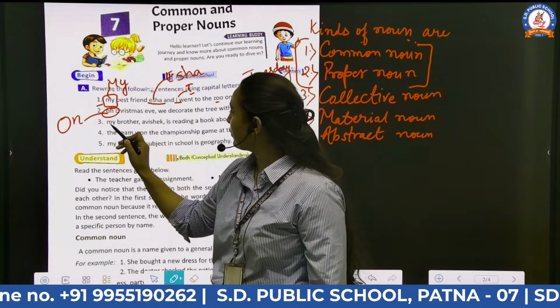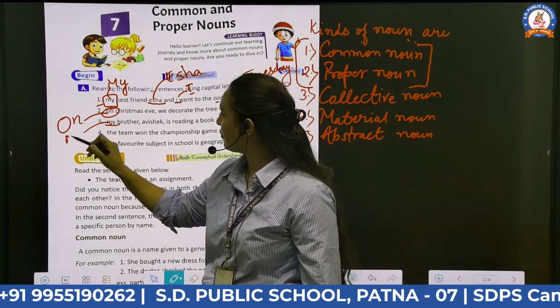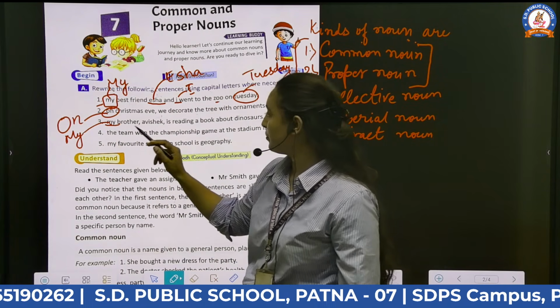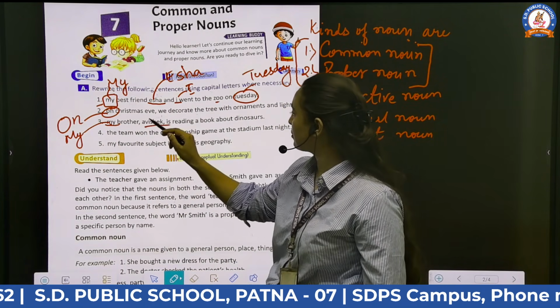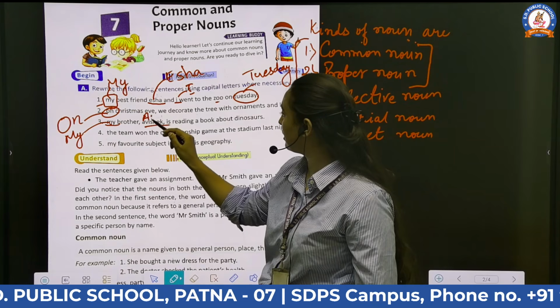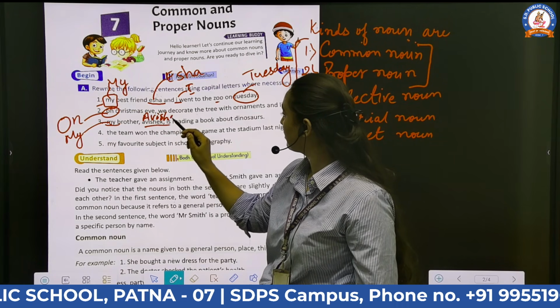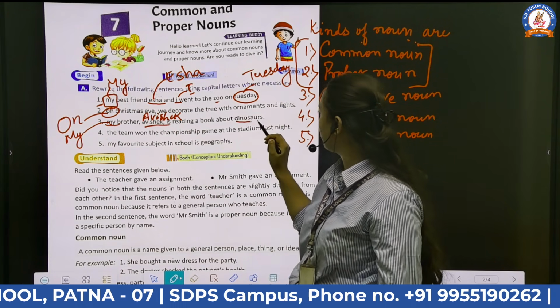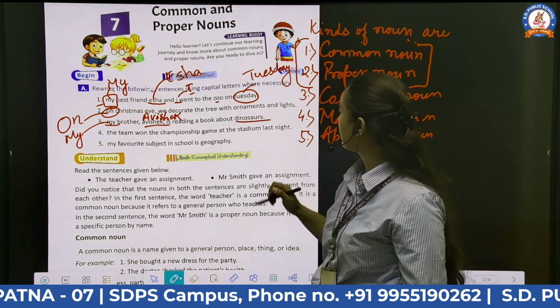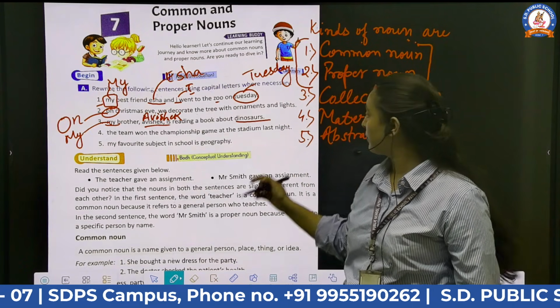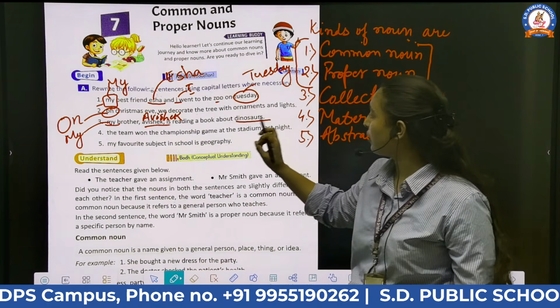So the first word is written with a capital letter. Abhishek also begins with a capital letter. Dinosaurs is a common noun, so we will not write this with a capital letter.